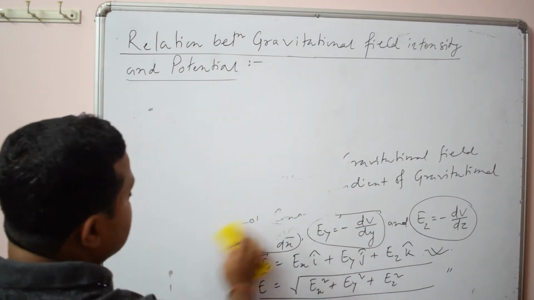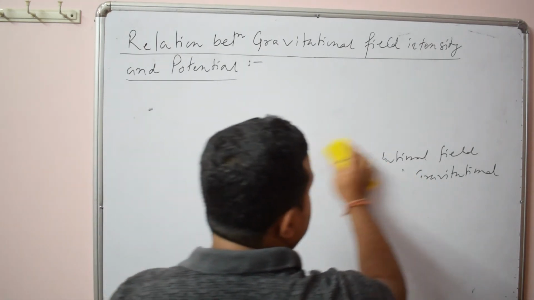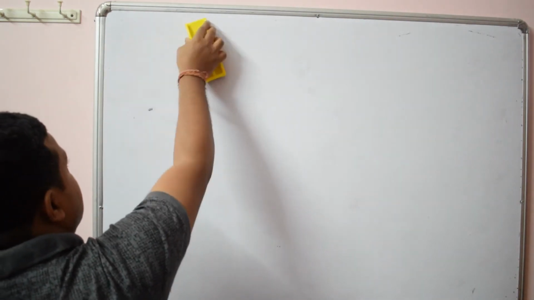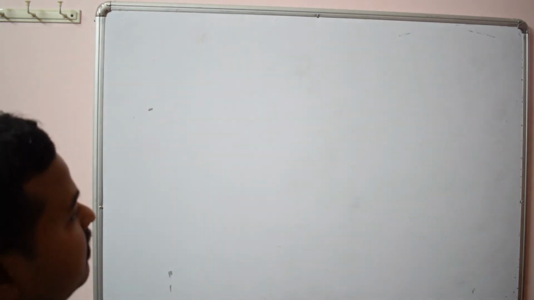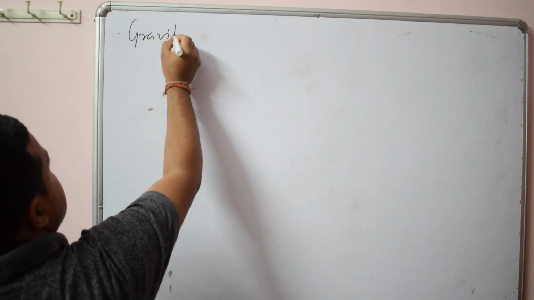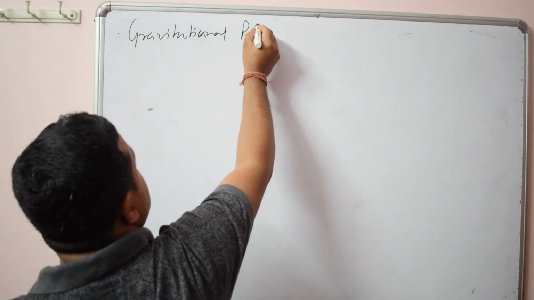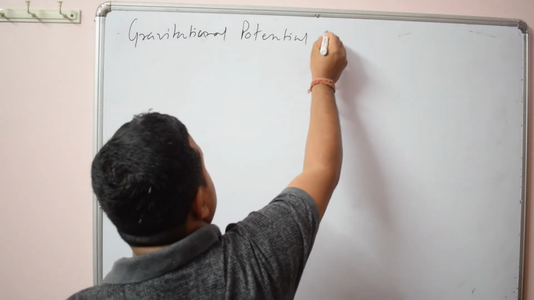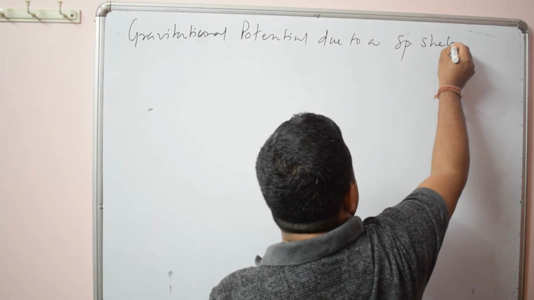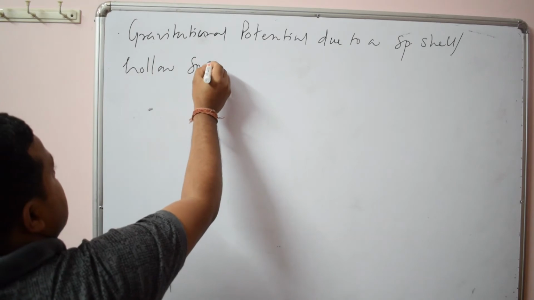Okay, now let us find out gravitational potential due to a spherical shell or hollow sphere. Just as we found the intensity for a spherical shell or solid sphere, we can find the potential from here also. Gravitational potential due to a spherical shell or hollow sphere. This is also very important for you.